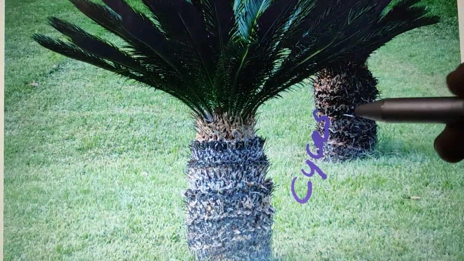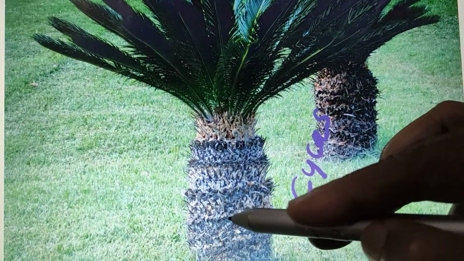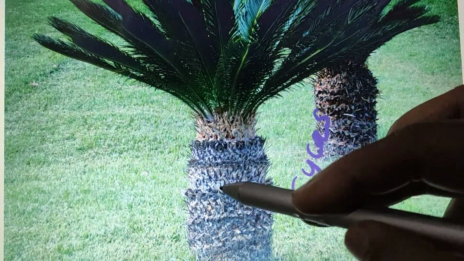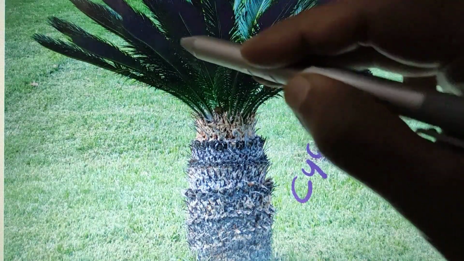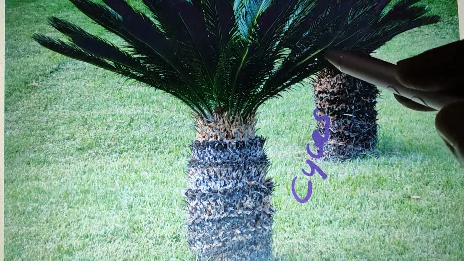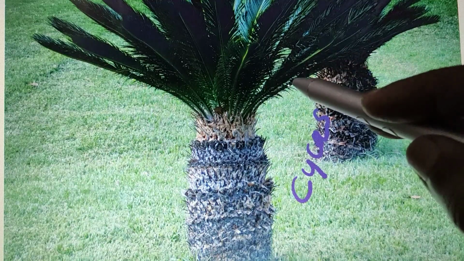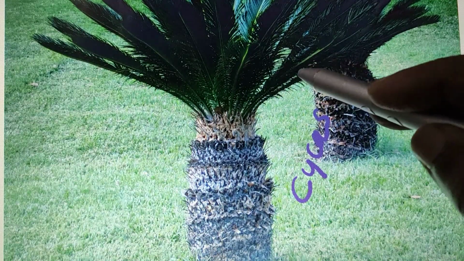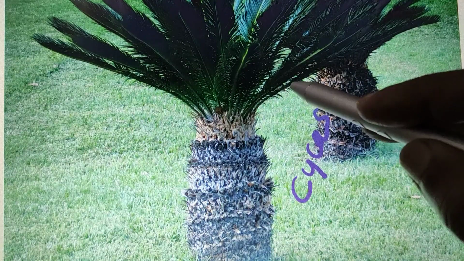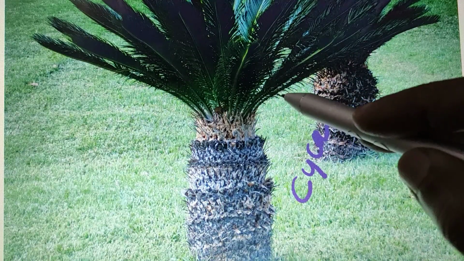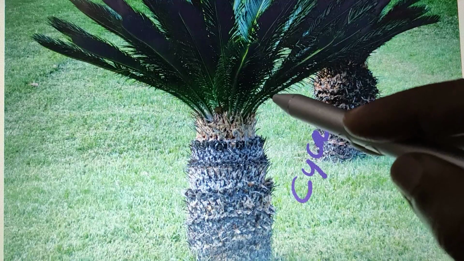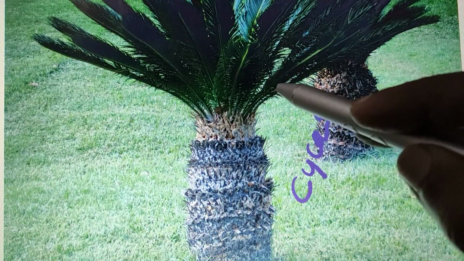It looks like a small palm tree, but here you can see a stem is there, and leaves you can see. These are evergreen and they are perennial. Perennial plants are nothing but they live for many years producing the seeds and fruits.